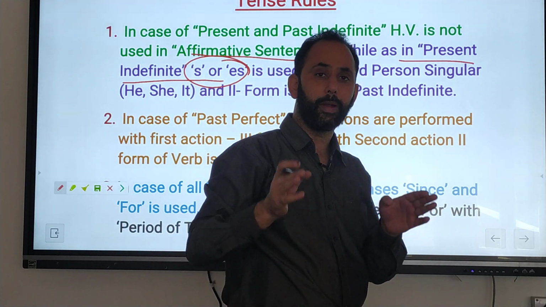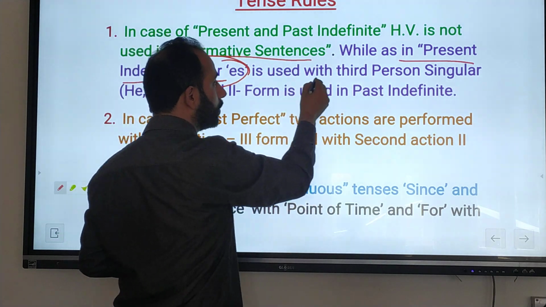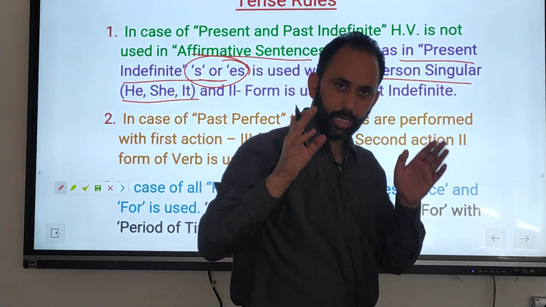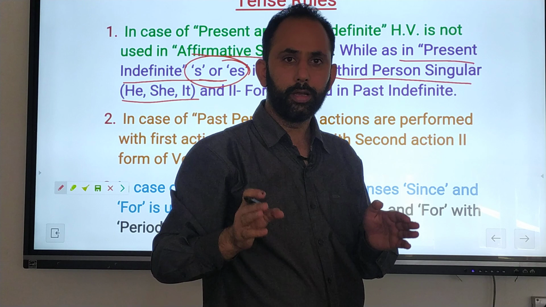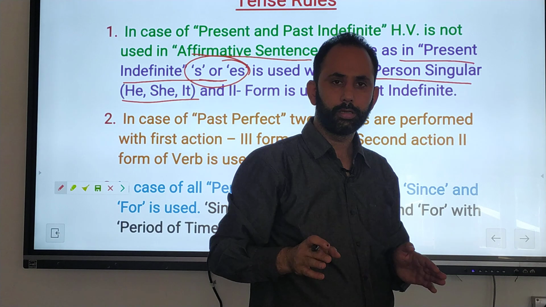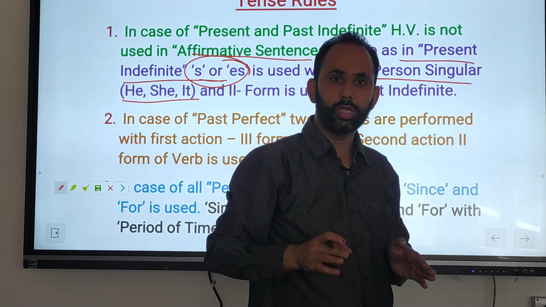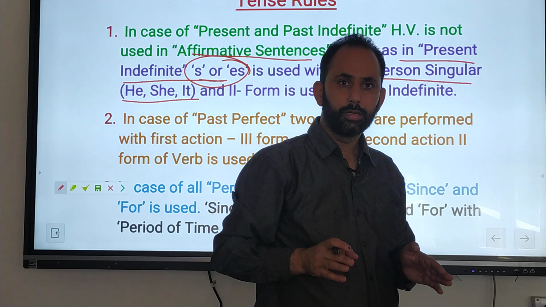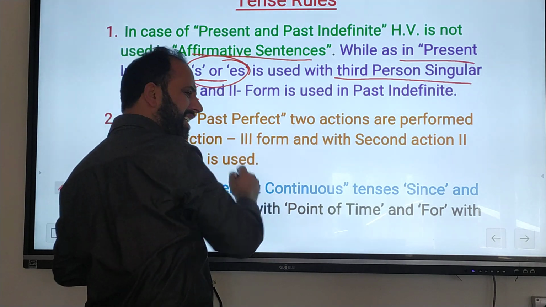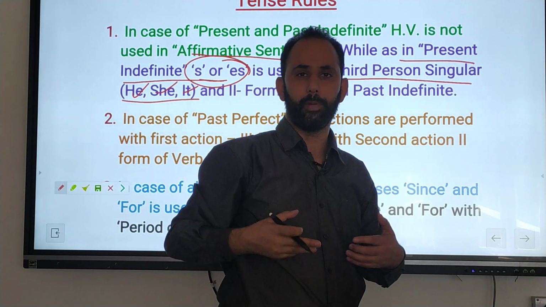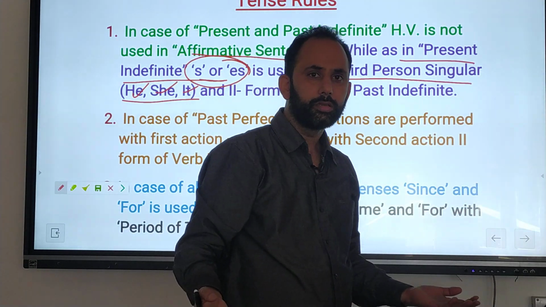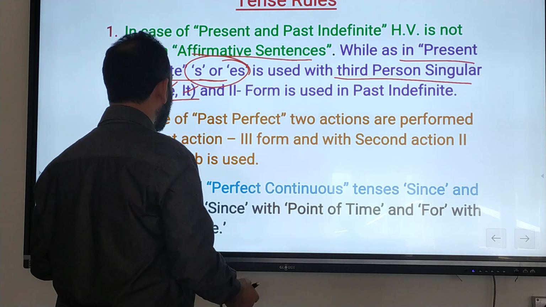In case of present indefinite affirmative sentences, s or es is used with the third person singular, that is he, she, it, with the verb of affirmative sentences of present indefinite. s or es is used when there is the subject third person, that is he, she, or it. It is not necessary that there may be he, there may be she, there may be a name. For example, my name is Salim, your name is Mohan, your name is Shira. There also the name.